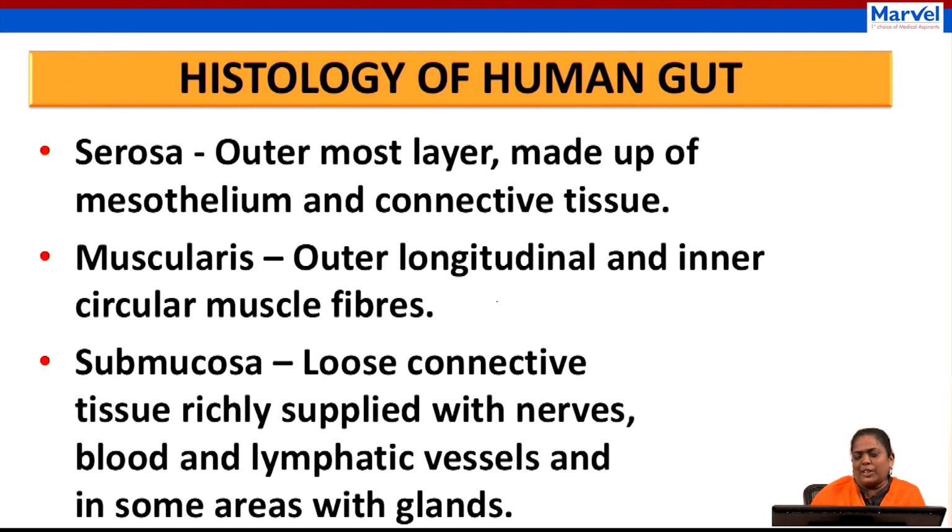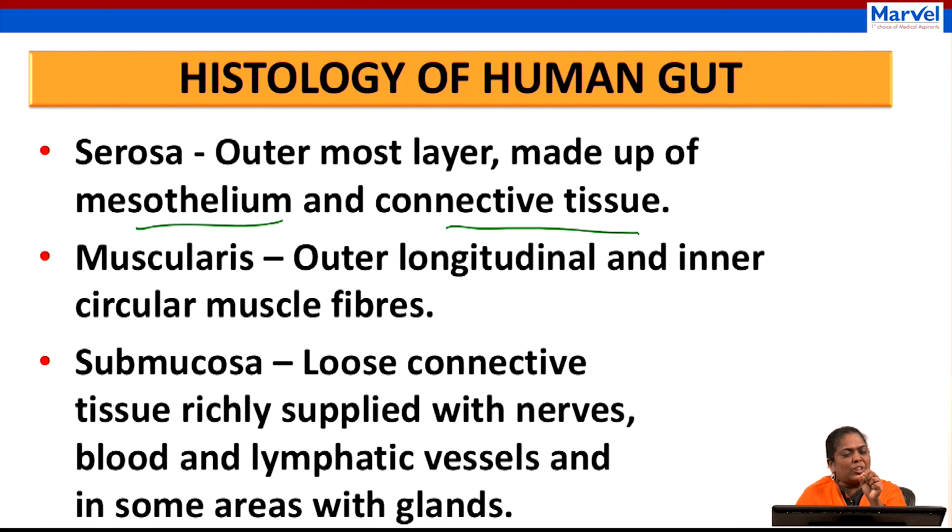Okay. The first layer is serosa. That is the outermost layer of our alimentary canal. This layer is made up of mesothelium and connective tissue. In the NEET examination, you might get questions like, out of the sentences, which is not true about connective tissue, or which is not true about serosa.